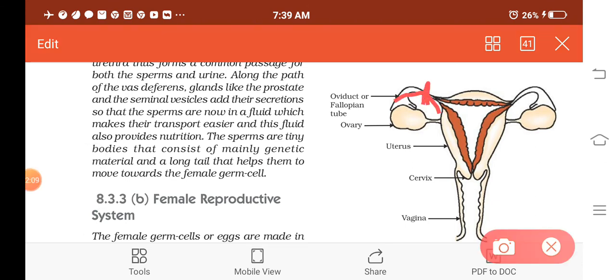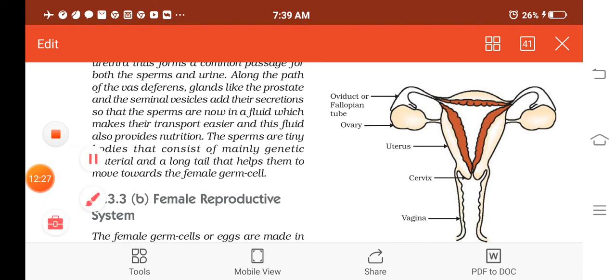In this part a small cut will be made and then it will be tied, so that no egg will reach the uterus, so no fertilization takes place. Understood? So if surgery is done, then that particular person will be sterile forever. He will not be able to produce children in his lifetime.